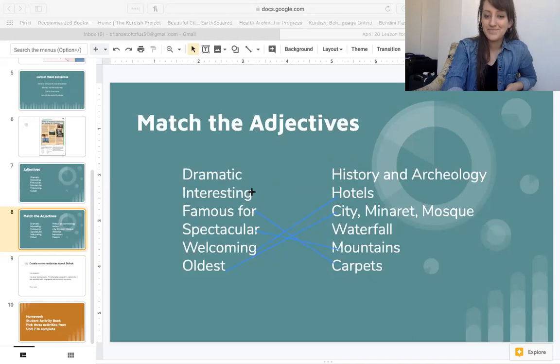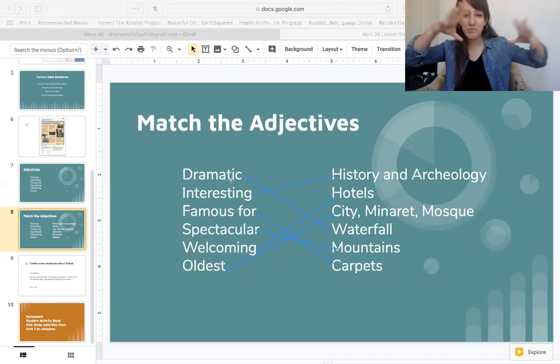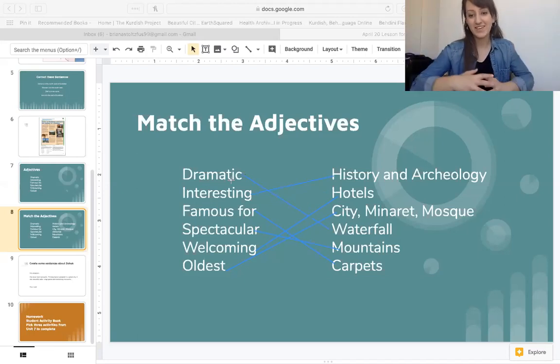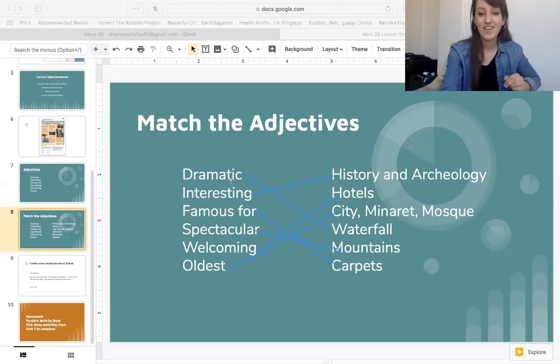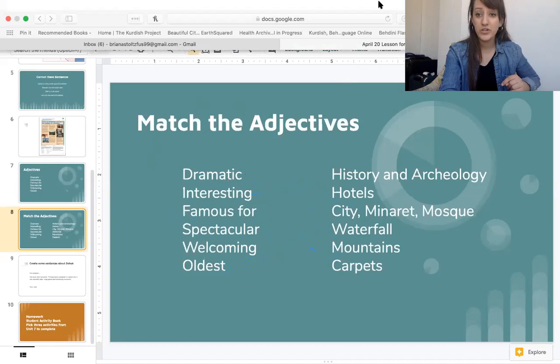Interesting. Do they have interesting history or interesting waterfalls? Interesting doesn't usually go with waterfall. Interesting usually goes with history or archaeology or information. And then dramatic goes with waterfall. Remember, dramatic can be big, colorful, amazing. So we could say that the waterfall is dramatic. Okay, you can do it in your book as well. Make sure that you understand all these new adjectives. Remember, an adjective is the word used to describe something.